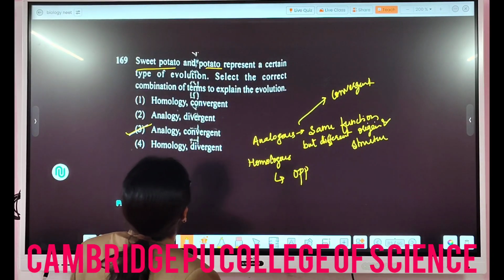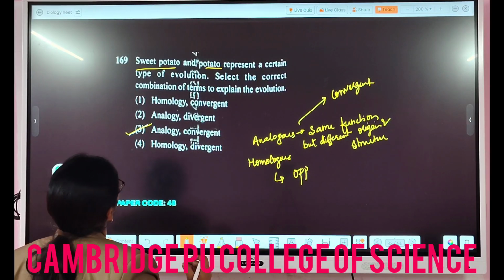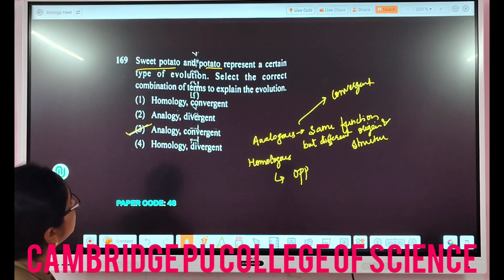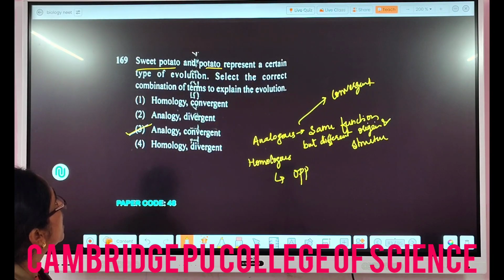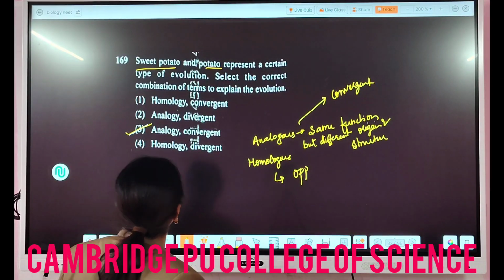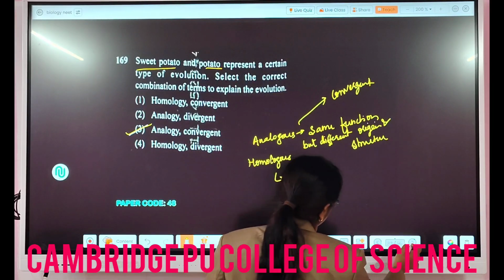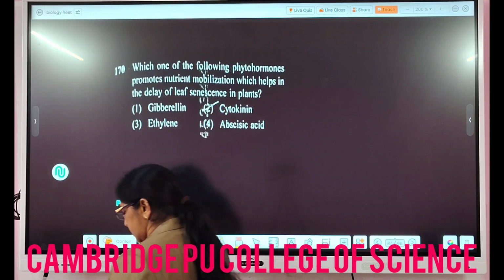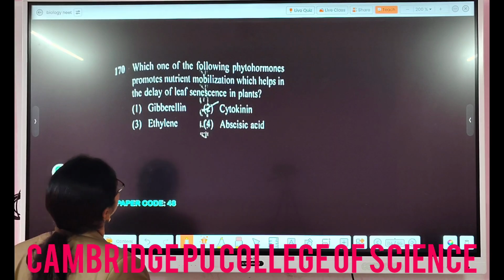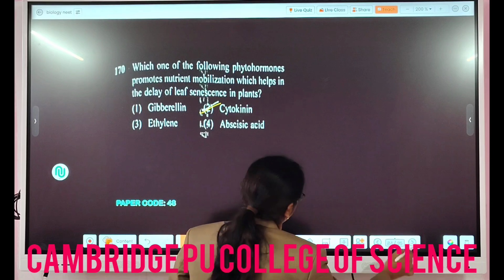So in this case, sweet potato and potato represent a certain type of evolution. In this case, they will be analogous because both are storing food, right, but one is a stem and the other one is a modification of the root, so their origin is different, right? So it's a kind of analogous and convergent. Then the next question is, which one of the following phytohormones promotes nutrient mobilization which helps in the delay of leaf senescence in the plant? So direct answer from plant growth and hormones, cytokinin.